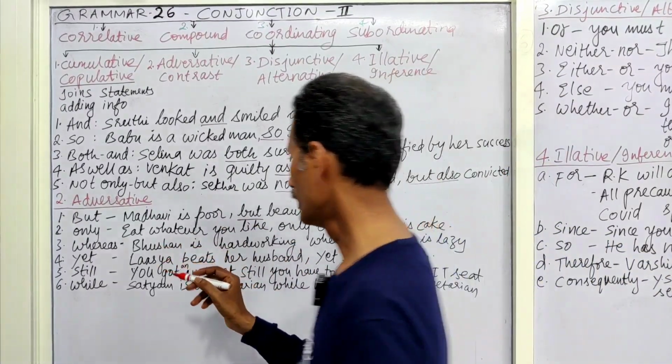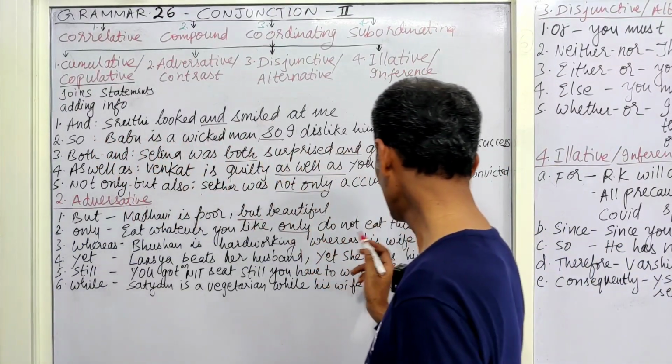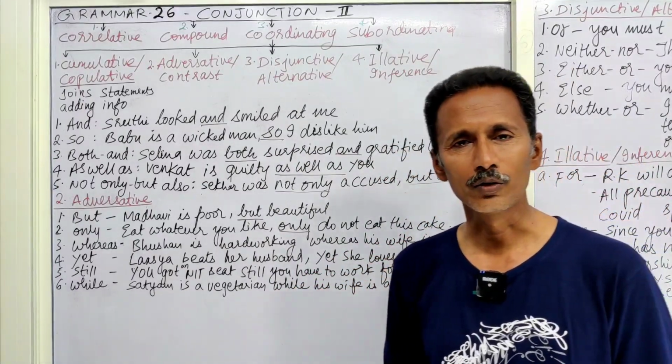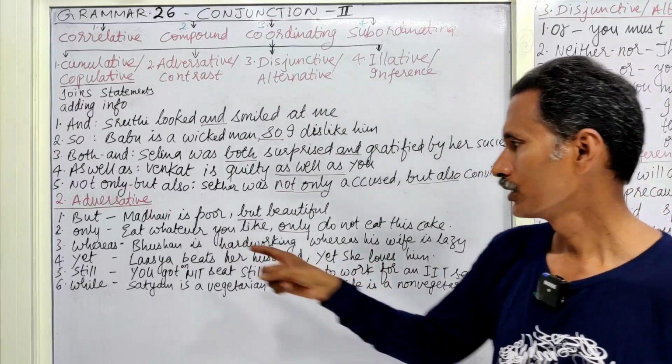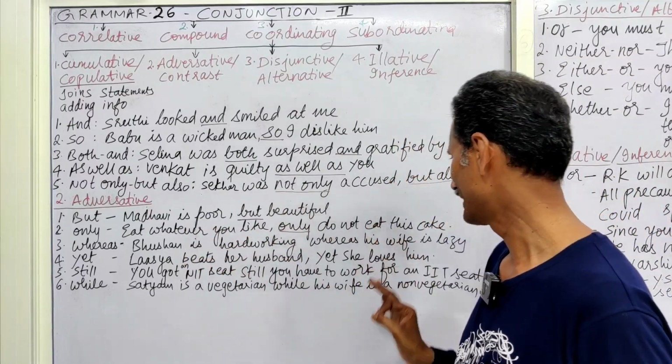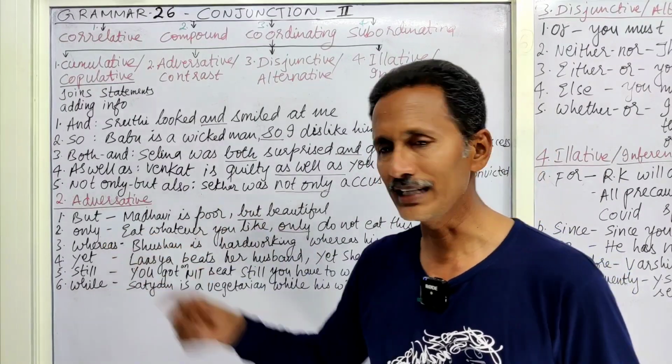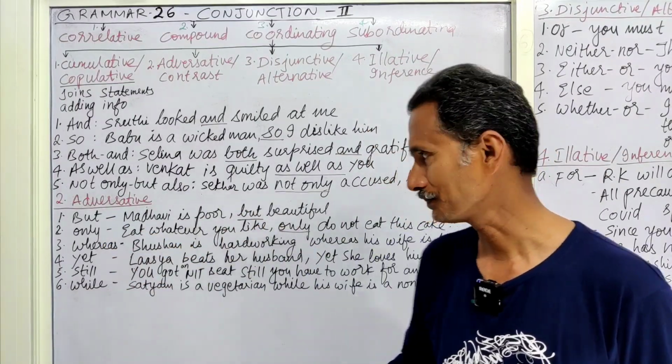Next one, only. Eat whatever you like, only do not eat this cake. Do not eat this pani puri. Do not eat this chaat. Eat whatever you like, only do not eat this. That means except this one, you can eat anything. So this only is used in those circumstances.